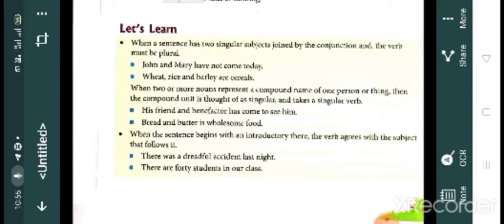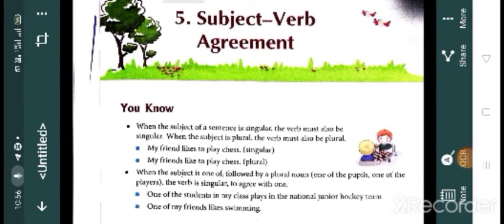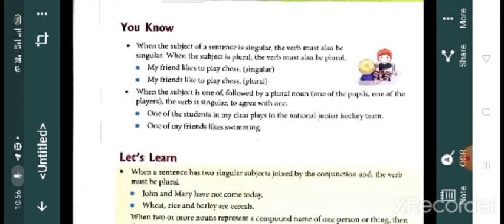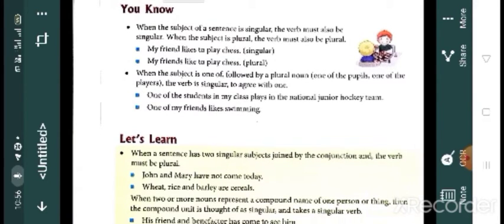Then bread and butter. It's a compound name, a compound word used there. So here also you have to use a singular verb. I think it's clear for you. So once more, when the subject is singular, verb singular, subject plural, verb plural. That's the basic rule that we learned. When the subject is one of the and is followed by a plural noun, we have to use a singular verb.